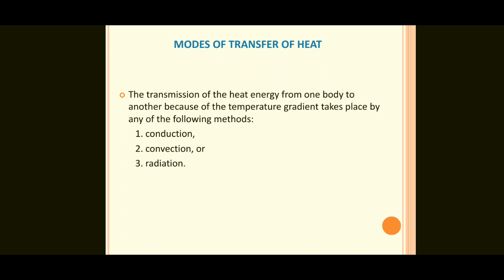So modes of transfer of heat means the transfer of heat from one body to another. Three methods are present: conduction, convection and radiation.